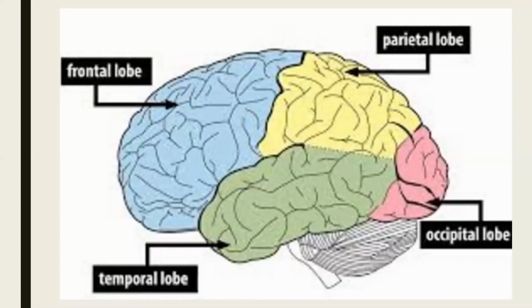Now you need to remember that the entire brain is divided into different lobes. Okay. On the left hand side, you have the anterior part of the brain, and on the right hand side, you have the posterior part of the brain. That means the face of the person is on the left hand side. So exactly starting from your eyebrow region till the midbrain is your frontal lobe.